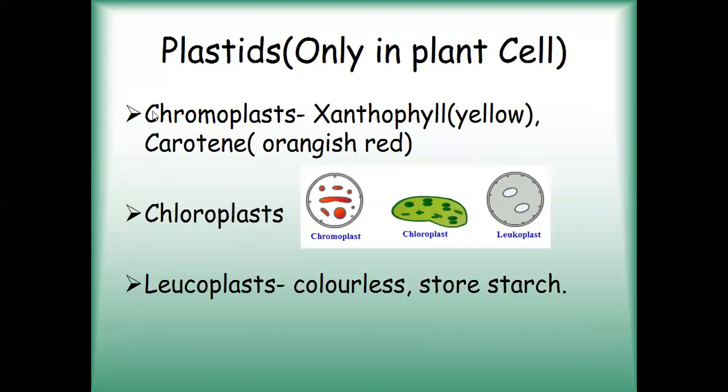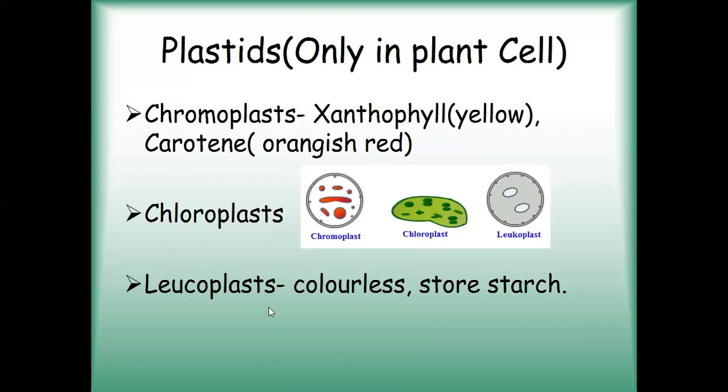So basically, chromoplasts are the plastids which are of different colors. It can be yellow, it can be red, or it can be orange. Then we have chloroplasts. Chloroplasts, these are the green colored plastids. And these plastids have green colored pigment known as chlorophyll. So chloroplasts are the green color plastids which contain the pigment chlorophyll, as you can see here, which imparts green color to the leaves or to the plants.